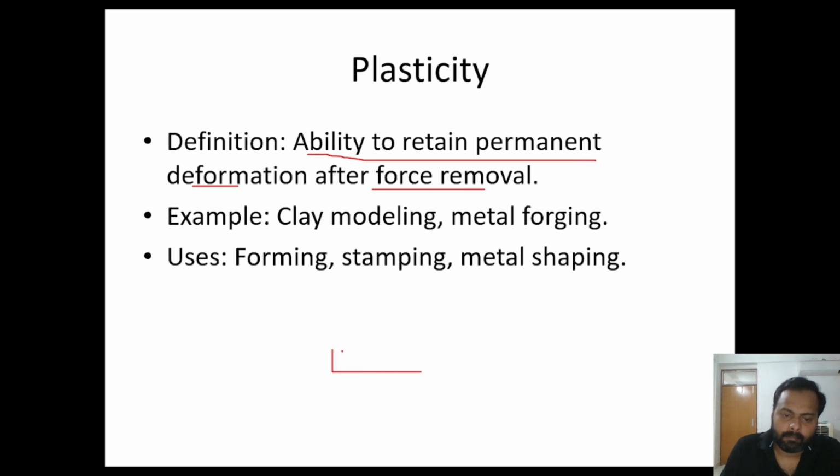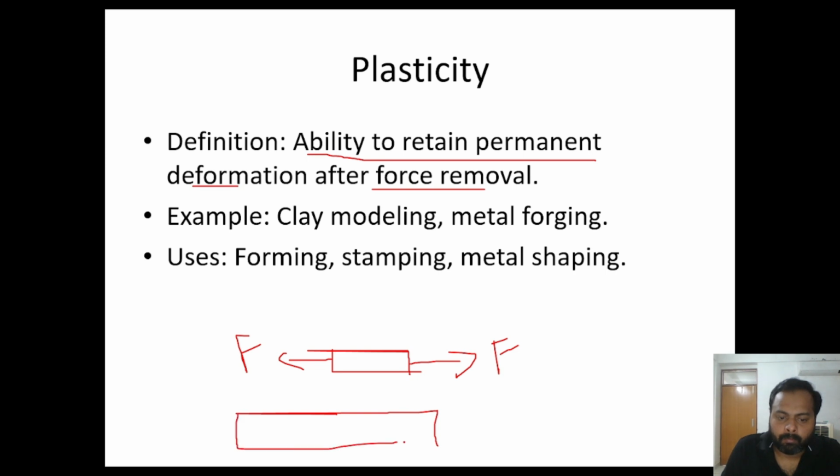In the earlier slide, I told you that if you apply a force and get back the original shape and size, that property is elasticity. But upon removal of the force, if you don't get the original shape and it retains a permanent deformation, there is a permanent deformation in the material. Such a property is called plasticity.